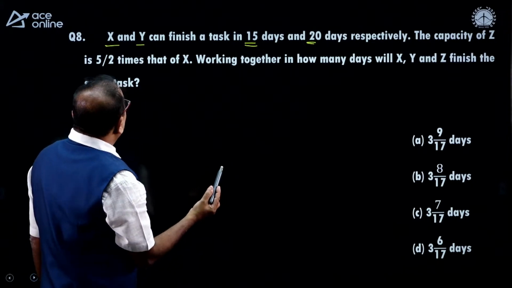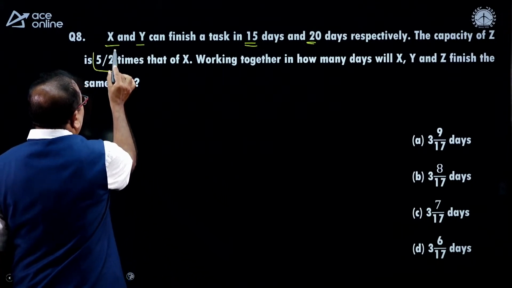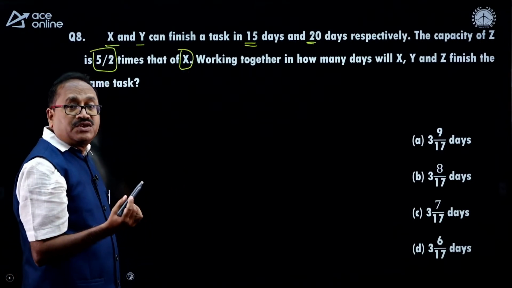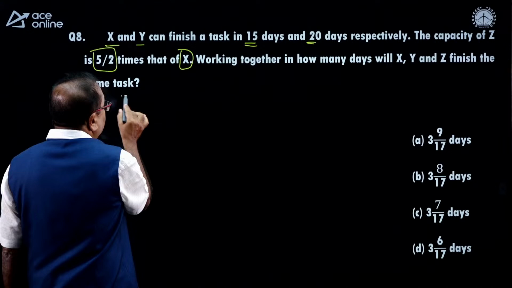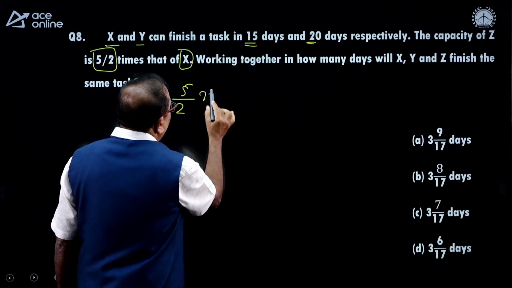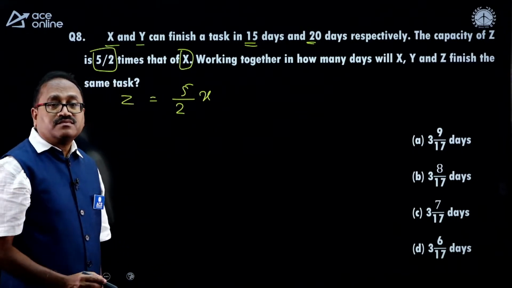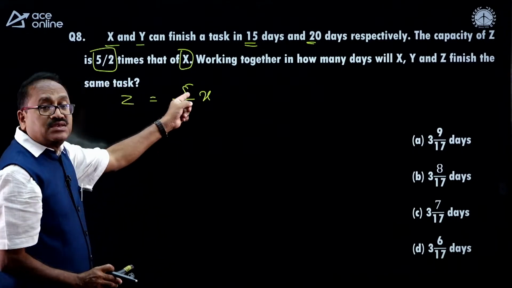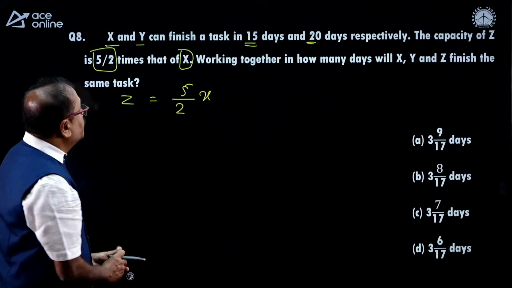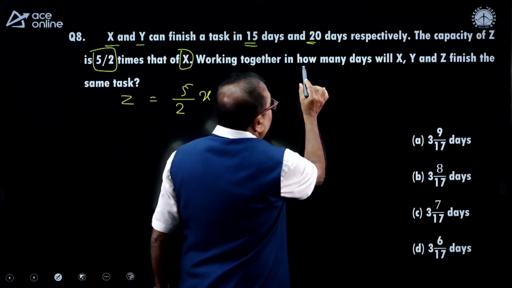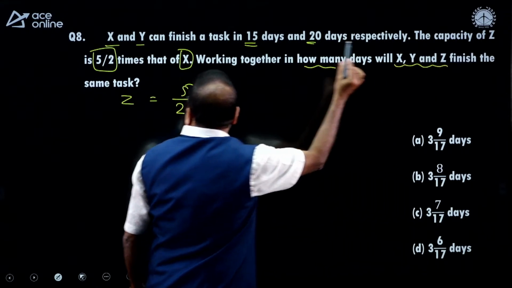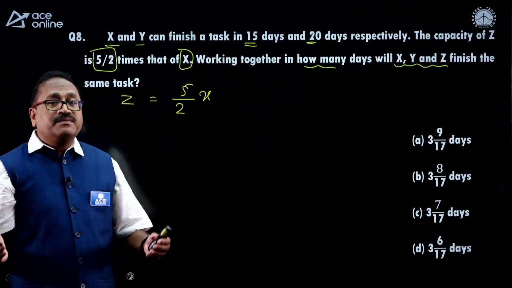The capacity of Z is 5 by 2 times of X. So Z is equal to 5 by 2 times of X. That means the Z efficiency is 5, then X efficiency is 2. Okay, working together, how many days can X, Y and Z finish the same task?